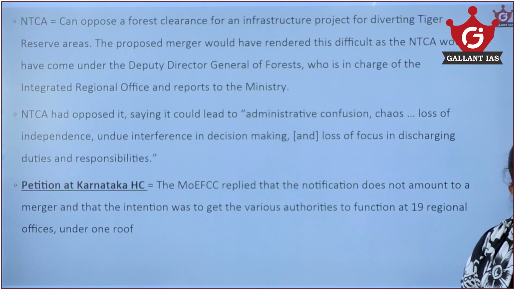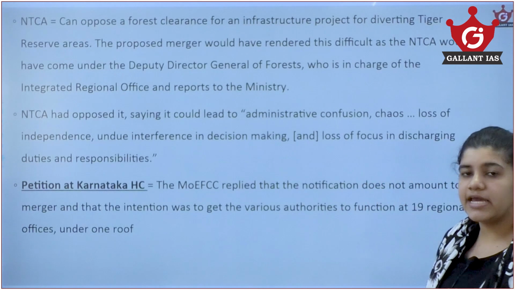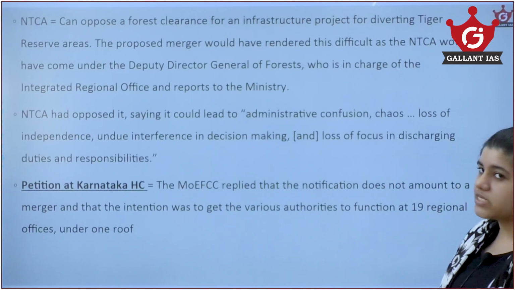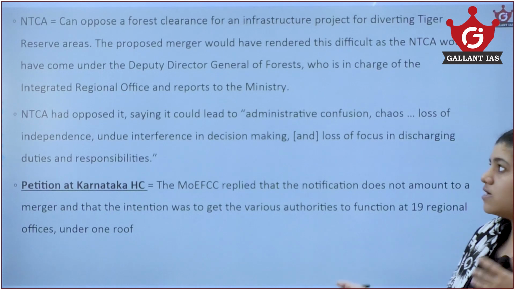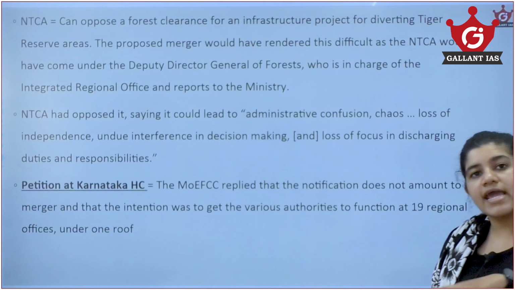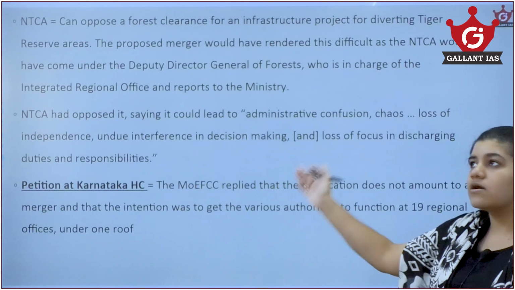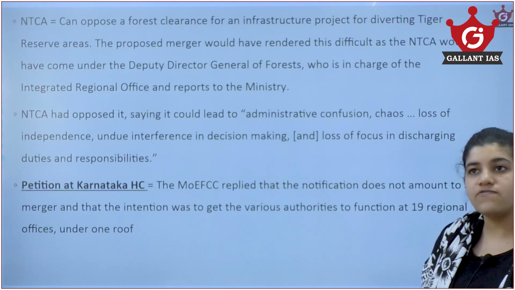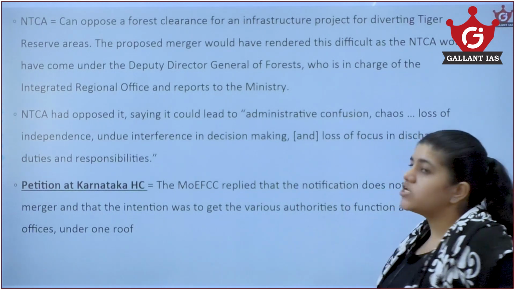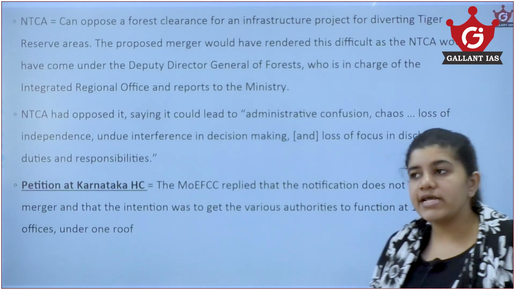If you look at the National Tiger Conservation Authority, NTCA, alone, they can oppose a forest clearance, because if it is a tiger protected area, they can oppose that particular forest clearance. But now the NTCA comes under another body, which is under the Deputy Director General of Forest. He takes the decision now. The NTCA doesn't have any authority to take any decision related to forest clearance, particularly in the case of tiger reserves. So that goes away from the NTCA, and they state that this could lead to administrative chaos, confusion and loss of independence, especially for bodies like this.